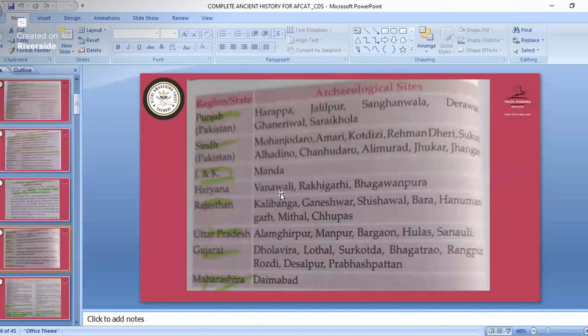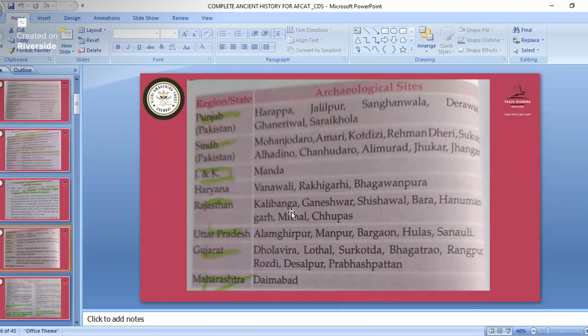In Haryana, you must remember Banawali and Rakhigadi; Bhagwanpura is not that important. In Punjab province, Harappa is there. In Sindh, Mohenjo-daro is there. So here you must remember Harappa, and in Sindh, Mohenjo-daro, Kotiji, and Chanhu-daro. Not all cities, but only these three in Sindh.